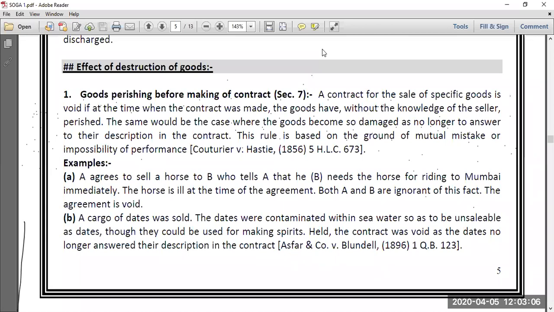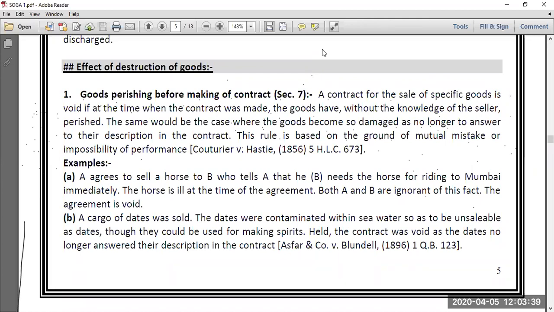The moment they come to know that the brown horse is already dead, even though they had already entered into a contract before knowing this fact, then in that case, understand, the agreement immediately becomes void.